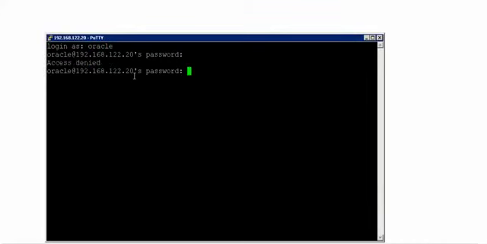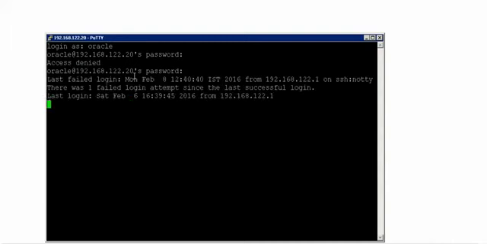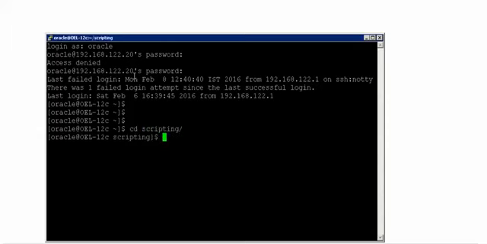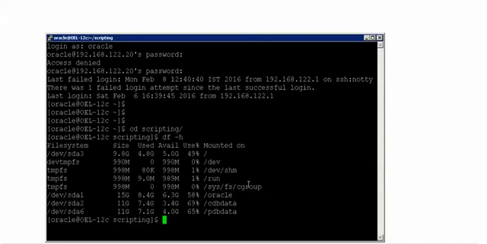I hope the password is wrong. Okay, I'll correct it. Okay, so now let me go to the directory where I have all my scripts saved, and here let me start performing it. Okay, so let's say df -h. So what do you see on the screen?